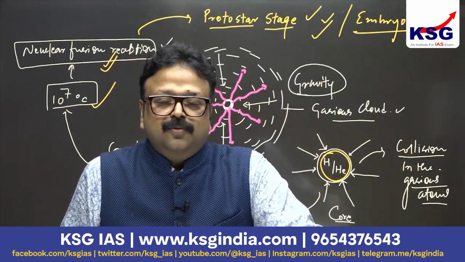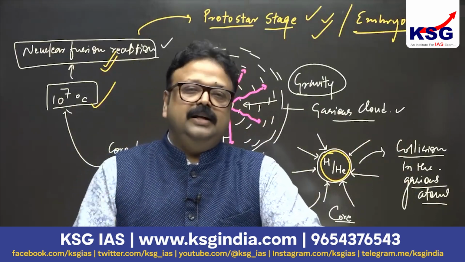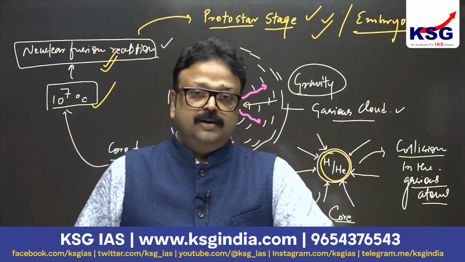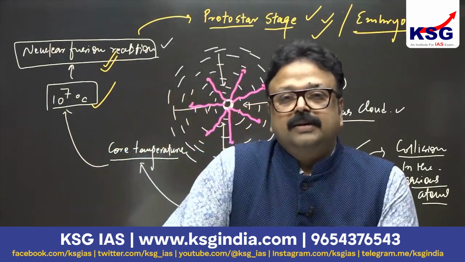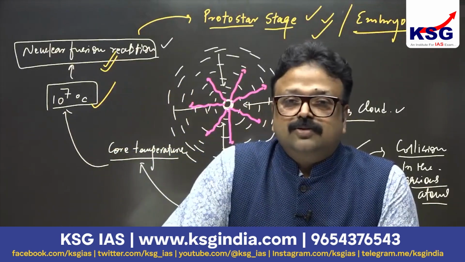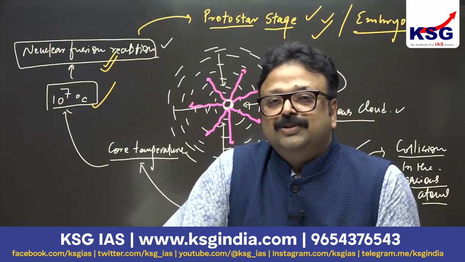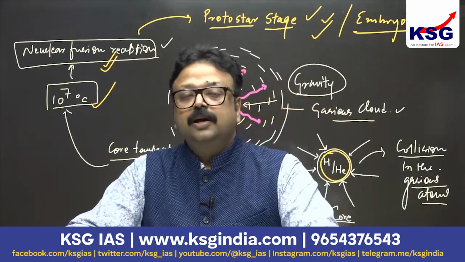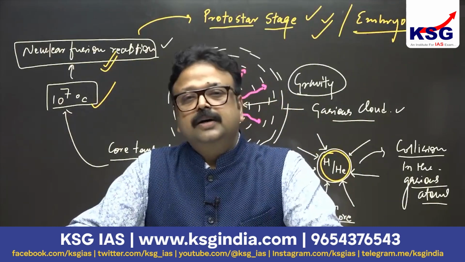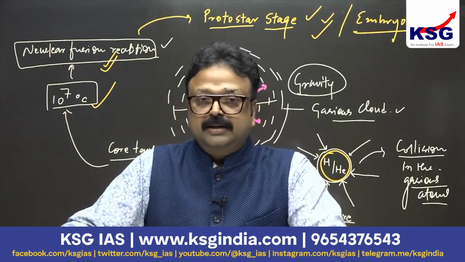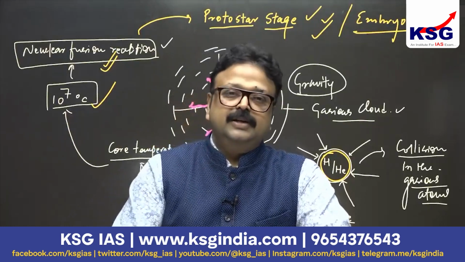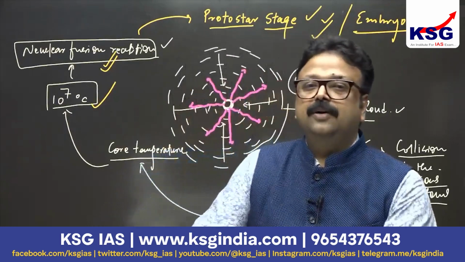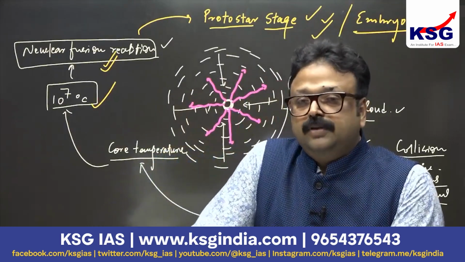From where does this cloud come? Indeed, it is because of the formation of atoms, formation of hydrogen and helium. From where did they come? Formation of electron, proton and neutron. How was this formed? Indeed, it was because of the quarks and neutrino combination, which was ideally formed from the God particle, and it was created after energy converted into mass. This is the story you should have on your fingertips.